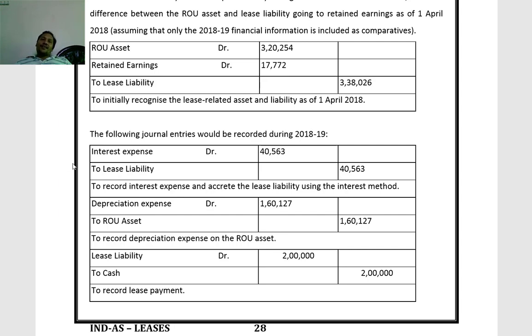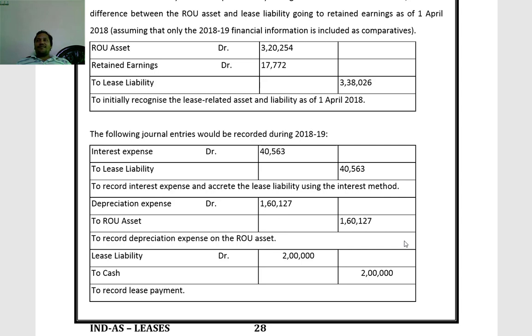So entry for interest expense account debit to lease liability 40,563. So interest expense based on amortized cost method.